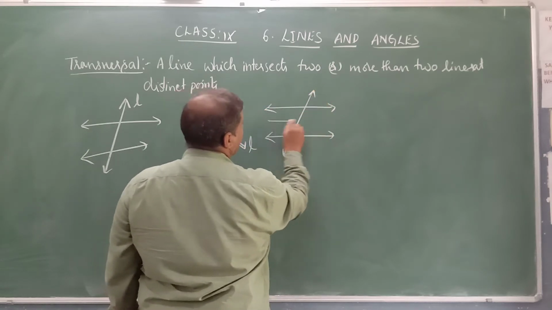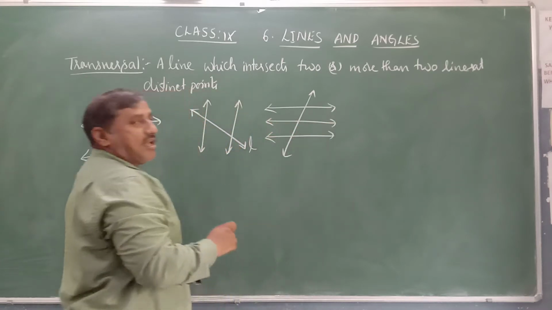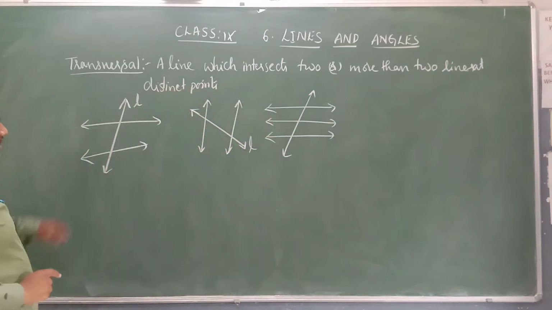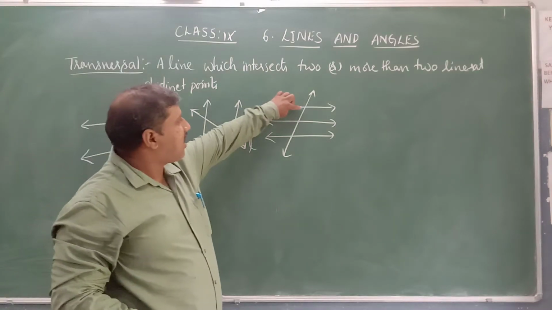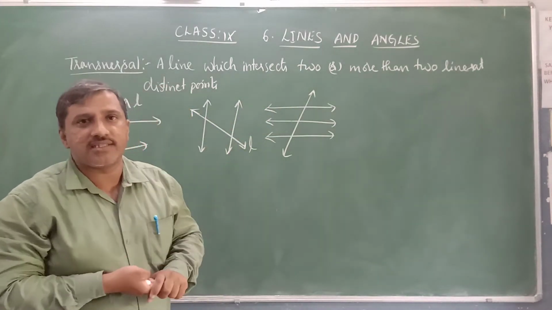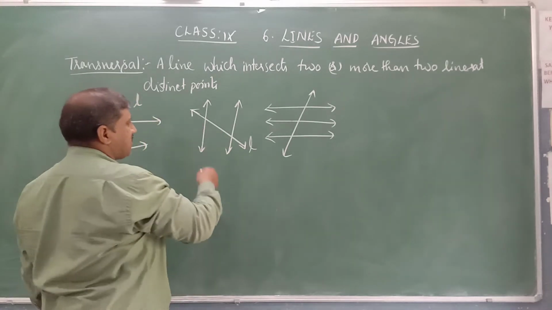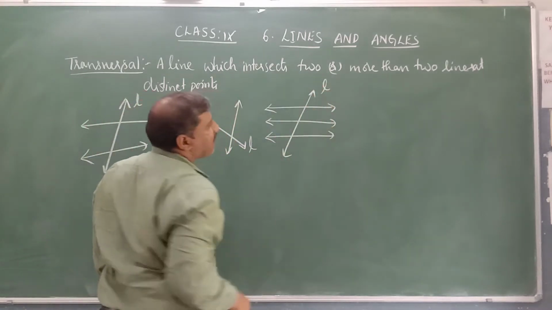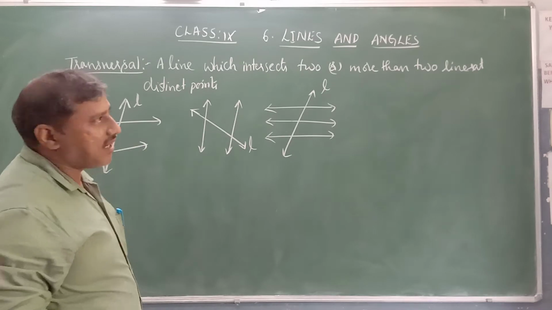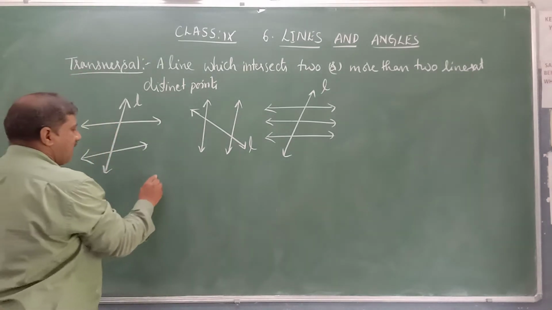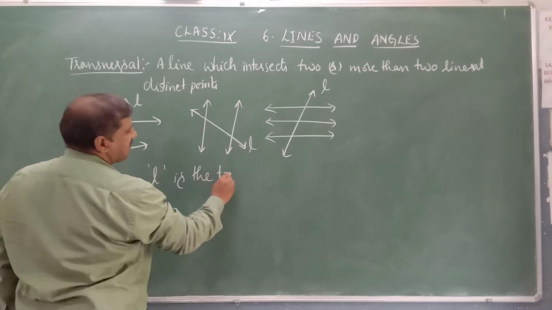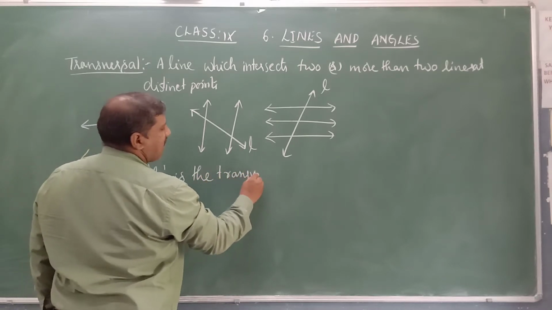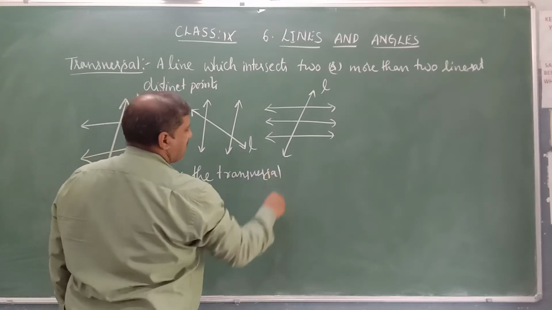Even we can take three lines, as I said, two or more than two lines. So two distinct points, two different points. Here three points, three different points. Such a line is a transversal. This also, L is a transversal. In all these cases, L is the transversal line, or simply it is the transversal.